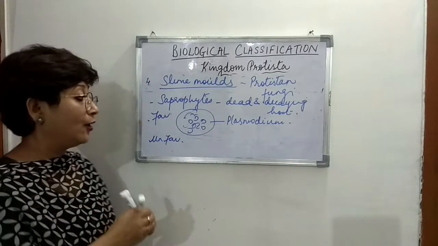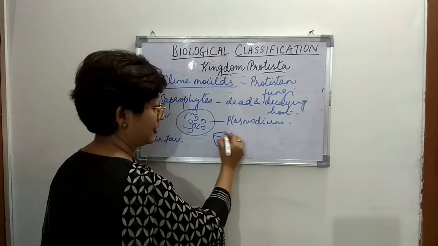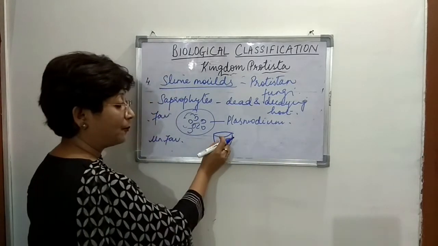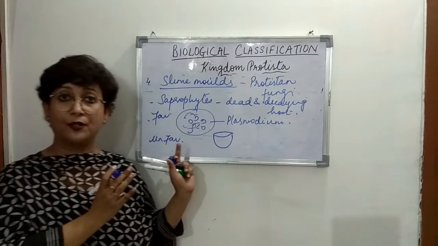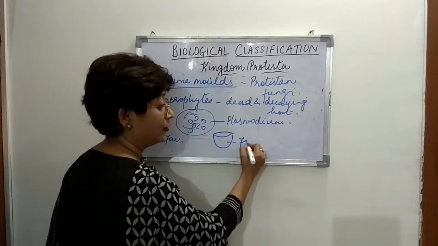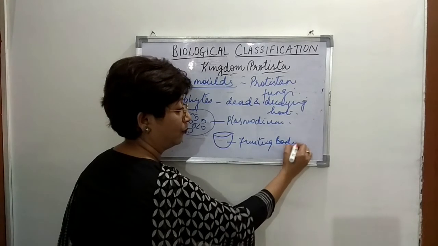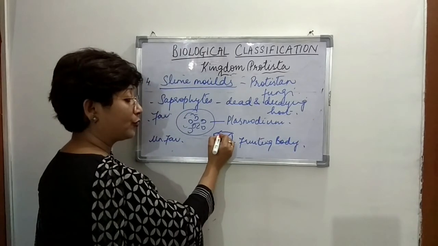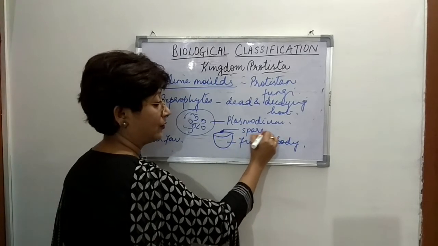For example, this is the plasmodium, then various parts arise on the plasmodium. This whole structure is known as the fruiting body, and on the fruiting body we will find spores.